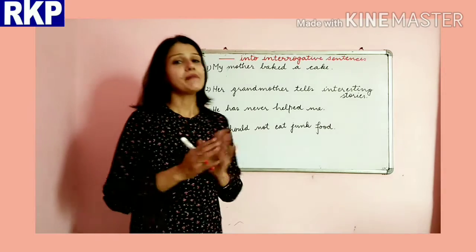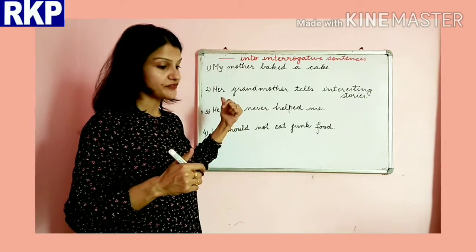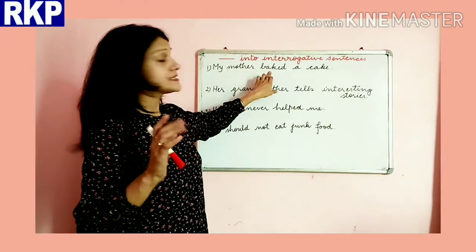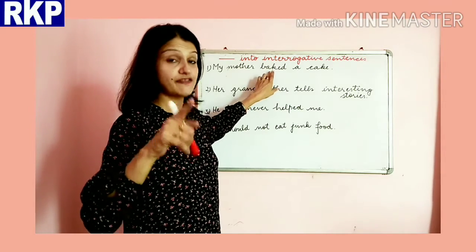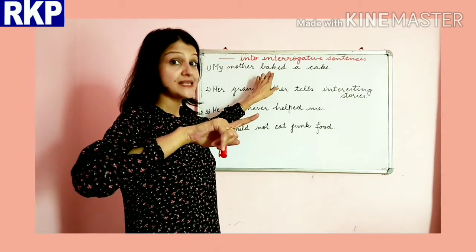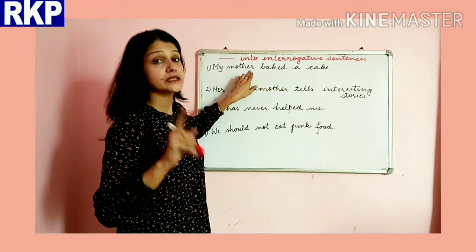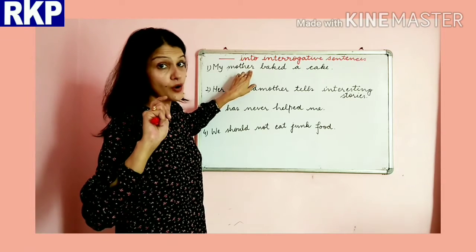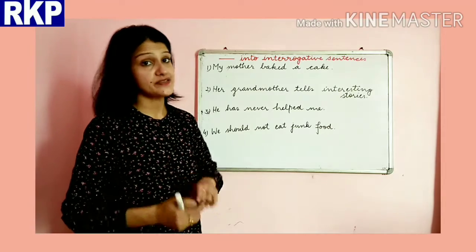Beta, if you remember, I told you in the last portion of the video that whenever the verb is in simple past, we use did if we change into negative, right? So the same way we will be using the verb did plus verb first form if we are changing it into an interrogative sentence.